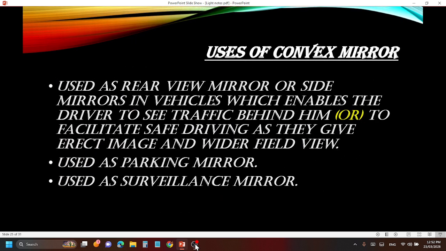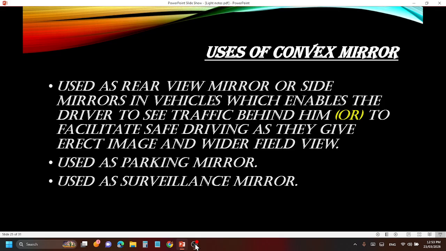Now, concave we have done. Now we will see the uses of convex mirror. Don't read this now; I'll provide the notes for you to read. It is used in vehicles, the rear view mirror behind. The convex mirror is used because it provides a wider field of view so that the driver can see easily, and it is used in parking mirrors.